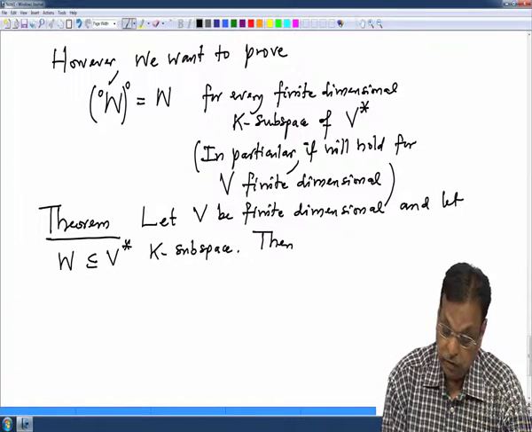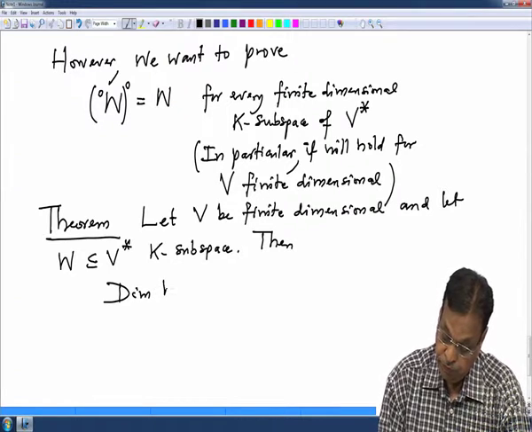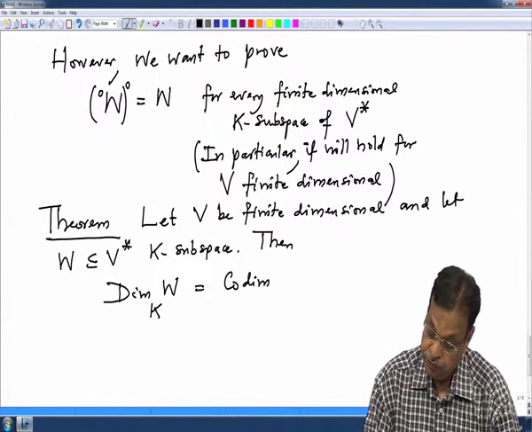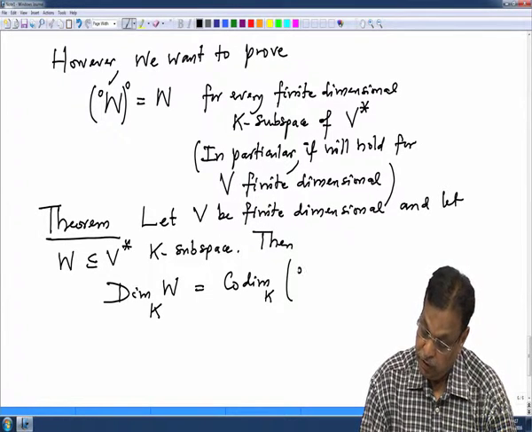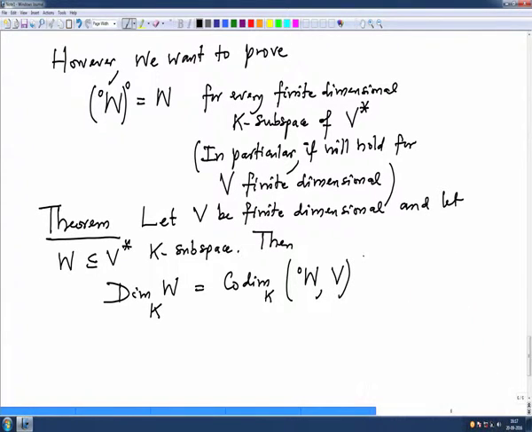So, I want to say something about the dimension of W. Then dimension W equals the codimension of left circle W in V, which is by definition dimension of V minus dimension of left circle W. This is what I want to prove. So, proof. I will complete this proof after the break.